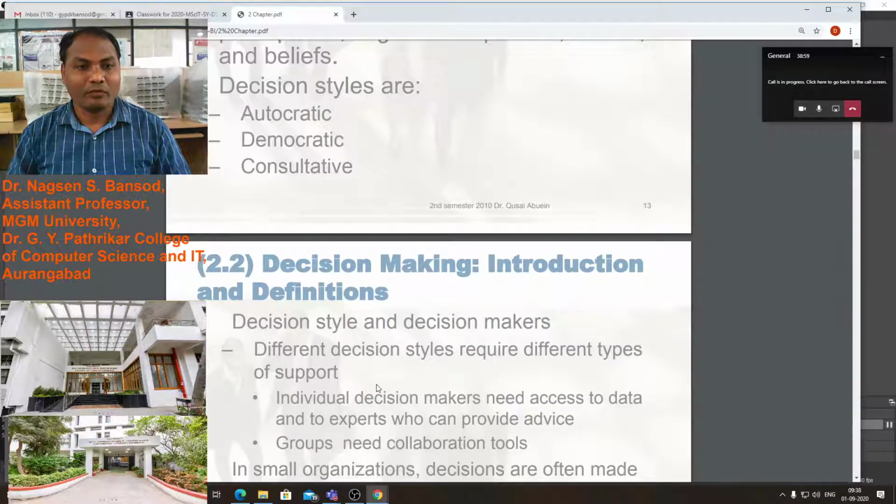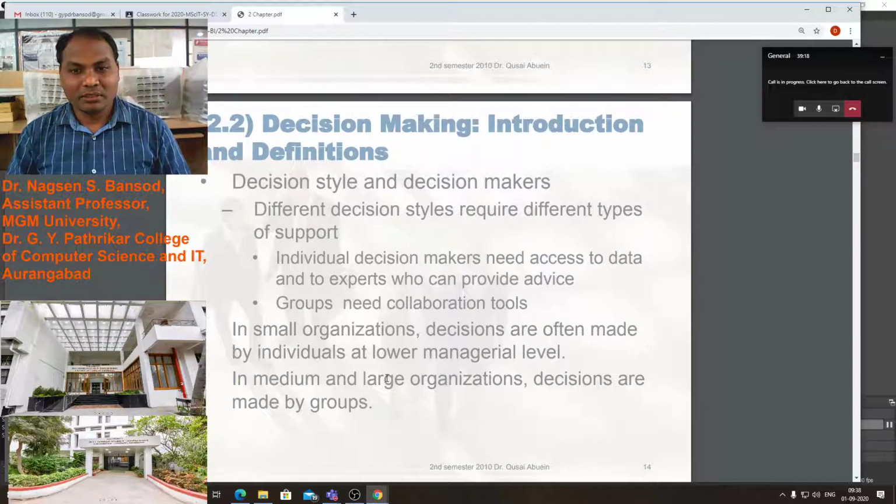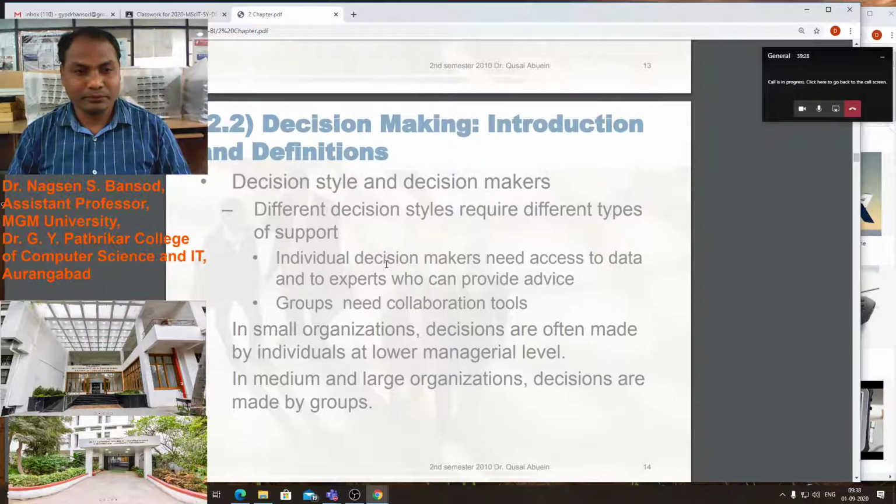We covered, in the last lecture, the types of decision support systems and decision styles. There are three types of decision styles: autocratic, democratic and consultative. We have also already covered the introduction and the definition of decision support systems. I think it is visible and audible to you.